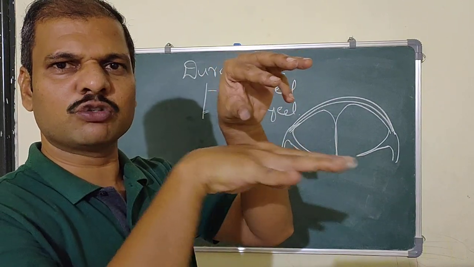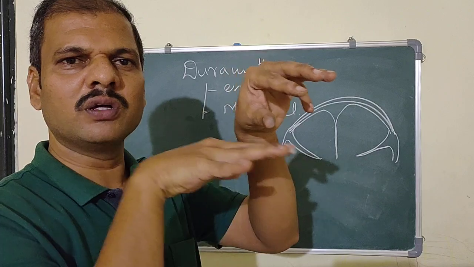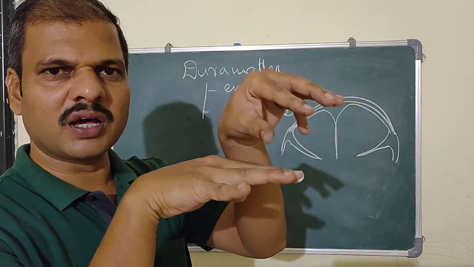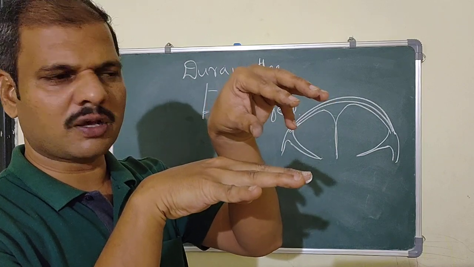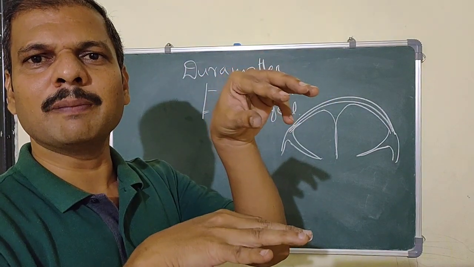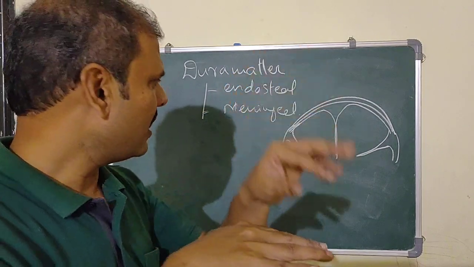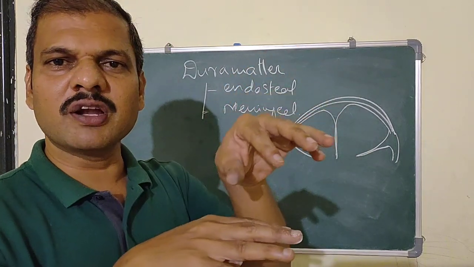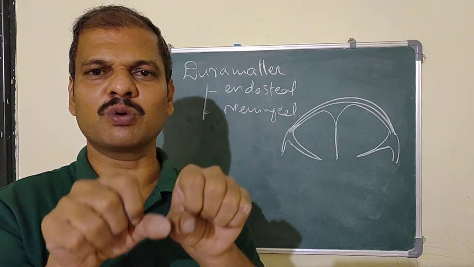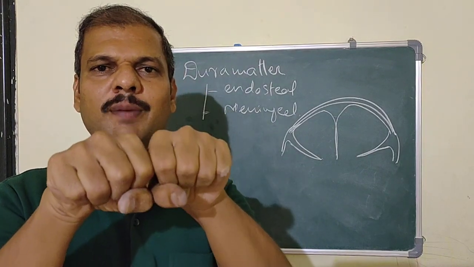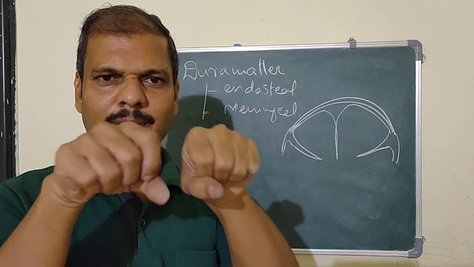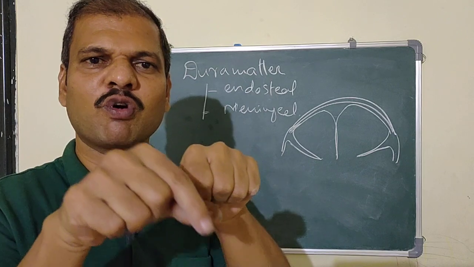So between these two there is one more fold, the dural fold. This fold separates the cerebrum from the cerebellum, the second layer. And there is one more fold which will separate the two cerebellar hemispheres. Again, when you go to the cerebellum, there are two cerebellar hemispheres, and between them there is one more fold.